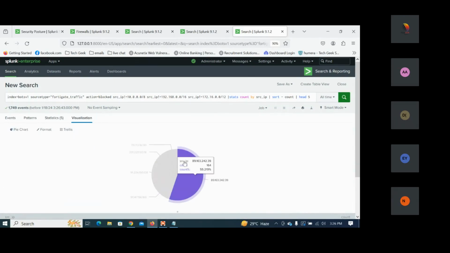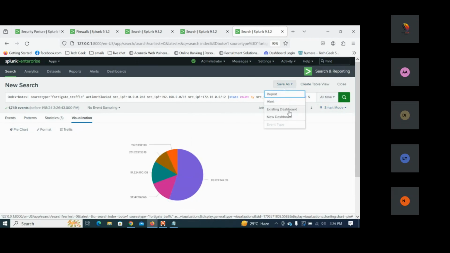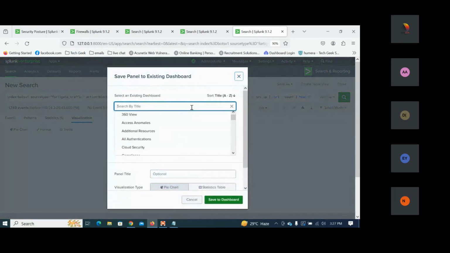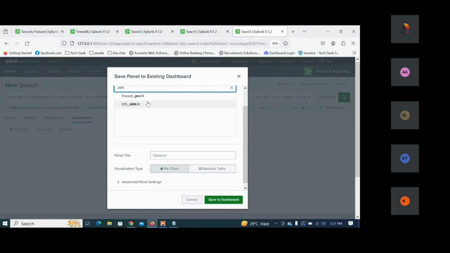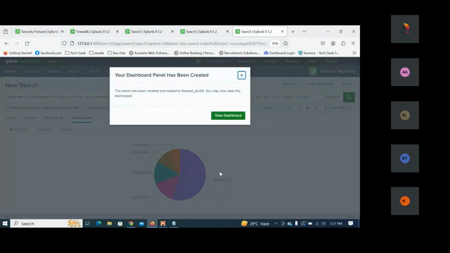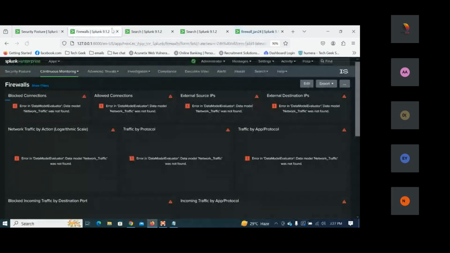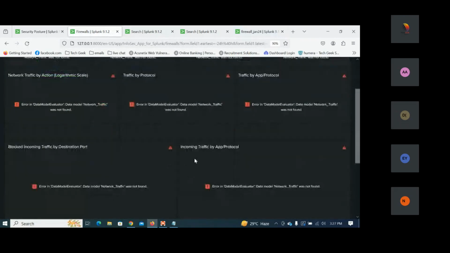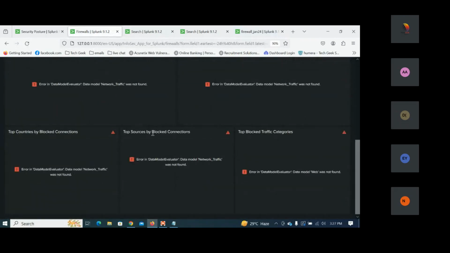I'll select this. Now I'm going to save this as an existing dashboard. Here we can see our dashboard. Let me save this and view this dashboard. And here we can see incoming top sources block connections, top external sources.